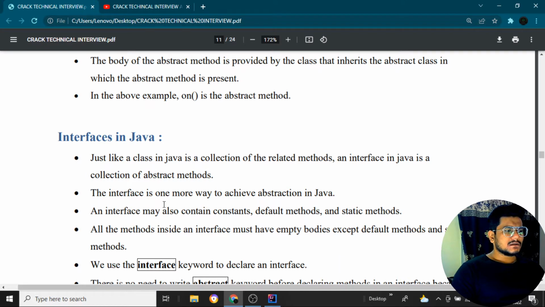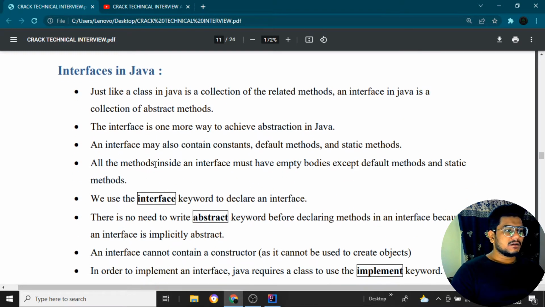The interface is one way we achieve abstraction in Java. An interface can contain constants, default methods and static methods, and all methods inside the interface must have empty bodies except the default method and the static method. Basically, the methods we declare in an interface should be empty; we are just defining the methods, and I will explain with a real-time example.